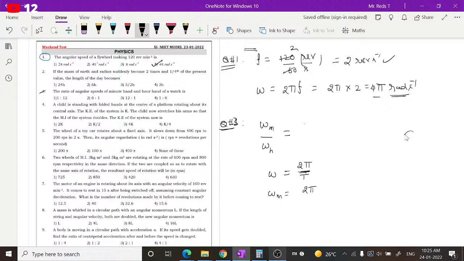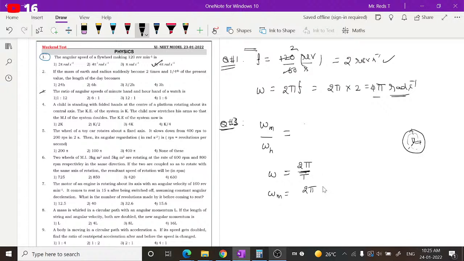If you consider a wall clock, it has an hours hand, a minutes hand, and a seconds hand. If the minutes hand completes one rotation, the time taken to complete one rotation is 60 minutes.